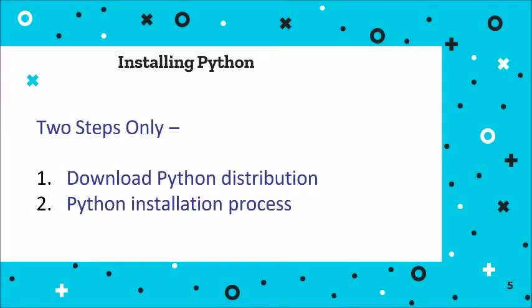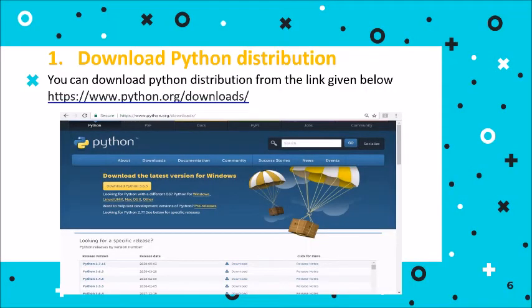Now let us see how we can install Python. Two steps only. First you have to download Python and then install it. You can download Python from www.python.org/download. Right now version 3.8.3 is the latest. When you download, you should download the latest version only. So go to python.org and click on the download button.